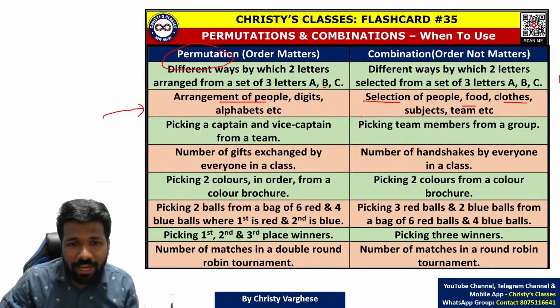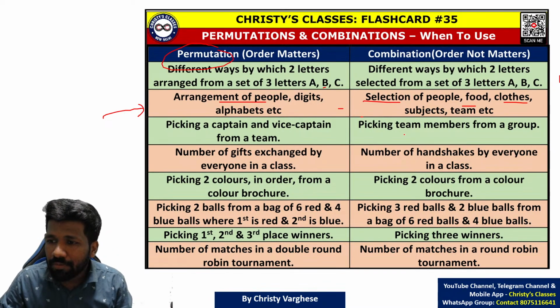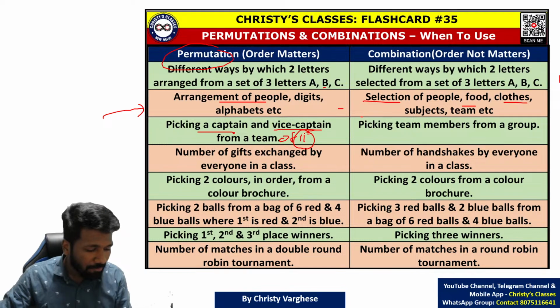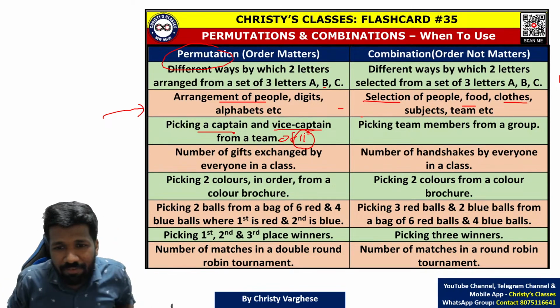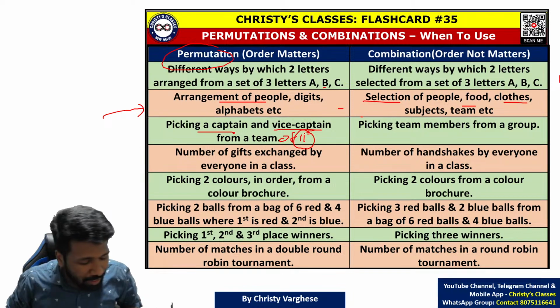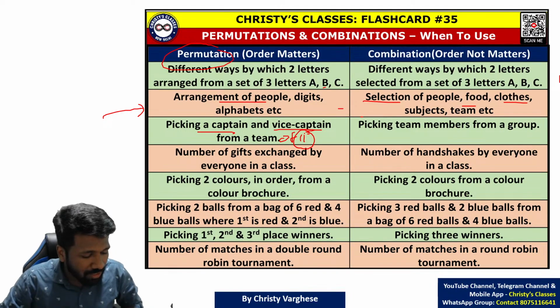Otherwise, those of you who like cricket, for example, selecting a captain and vice captain from a team of 11 people. Think that from the Indian team 11 people have been selected, playing 11 for the World Cup, or one match in the World Cup.